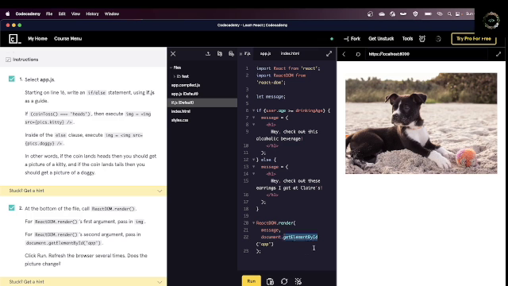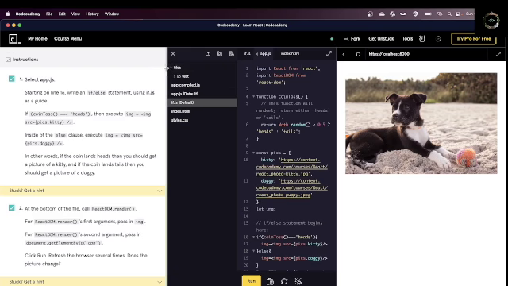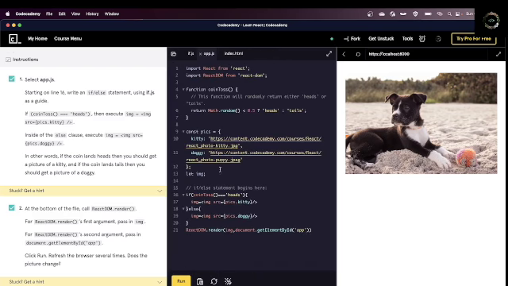We use the getElementById method, and we call our element app. Okay, so let's take a look at the app.js file and the logic that exists within here.